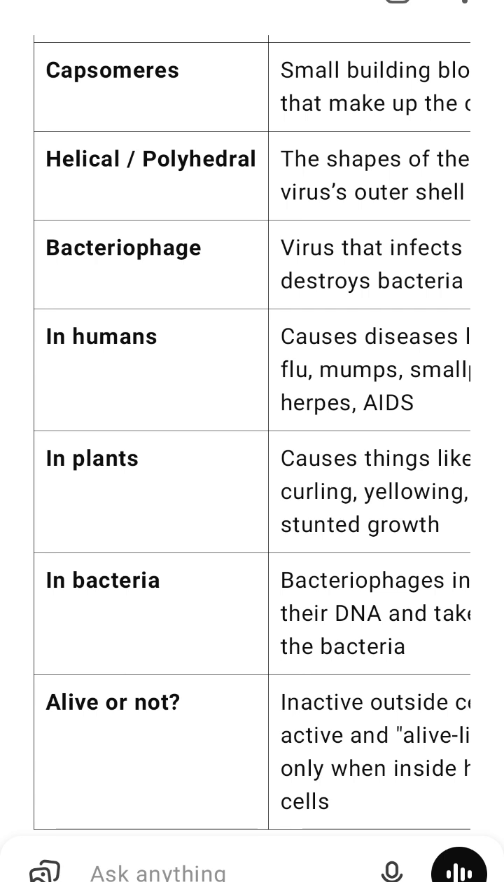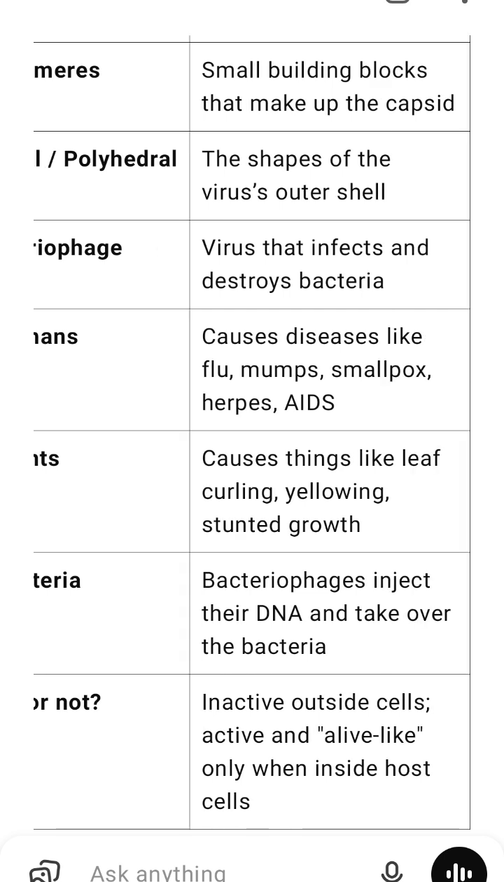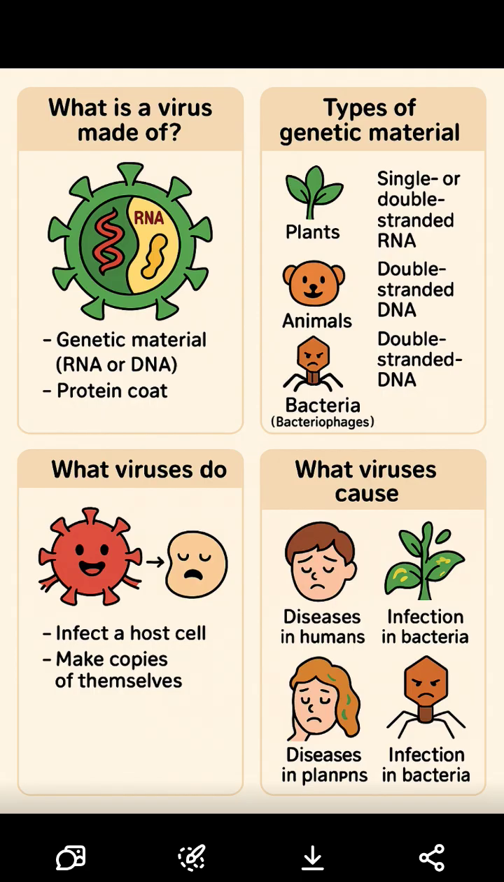In plants, viruses cause things like leaf curling, yellowing, stunted growth. In bacteria, bacteriophages inject their DNA and take over the bacteria. Alive or not? Inactive outside cells, active and alive-like only when inside host cells.